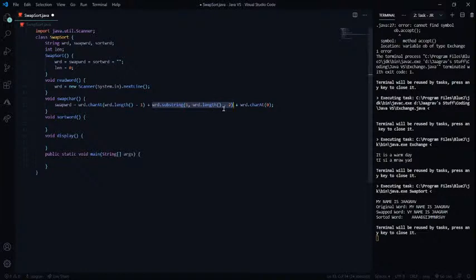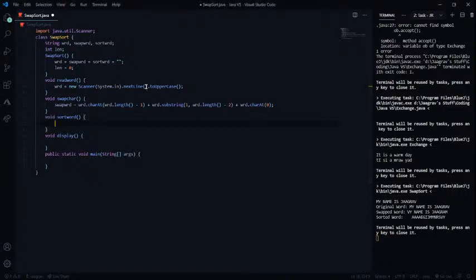And then word.length() - 2 is, again, not the last character, but the second last character, because we are putting the rest of the word in the middle. And this word.charAt(0) is the first character, obviously. And now we are going to sort the word, and for sorting a word in alphabetical order, it also says that I need to take inputs in uppercase, so toUpperCase. Yeah, done. And now it also says that I need to sort the word.